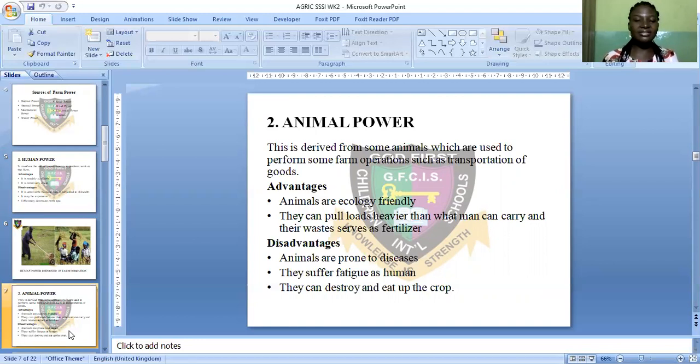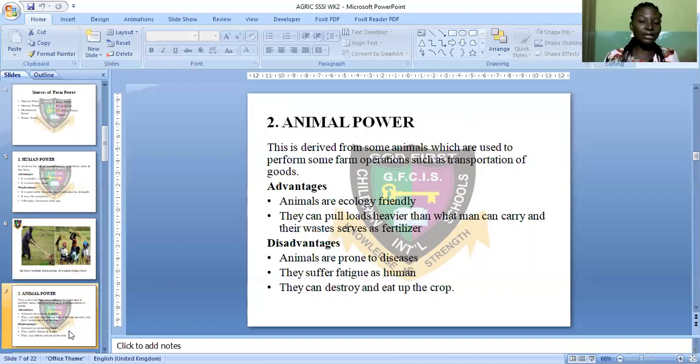Now, advantages. Animals are ecology friendly. When we talk about ecology, it is the relationship of biotic, that is living organism, with the environment. Now, an animal is a living organism. So animals are ecology friendly. They can live on the farm successfully. They interact with the environment, the abiotic factor in the environment.